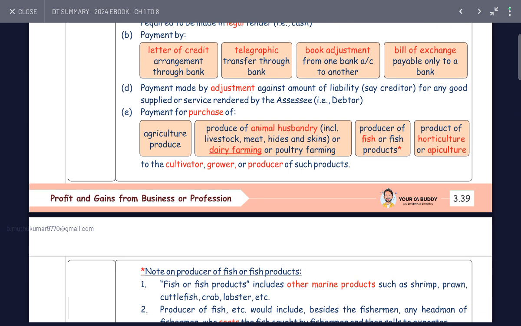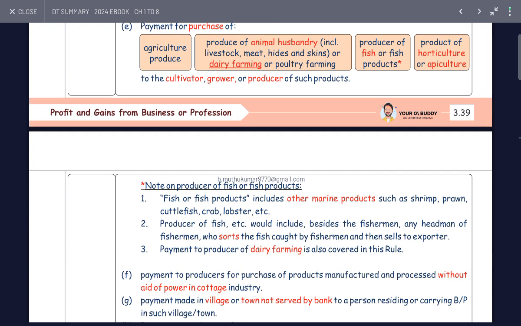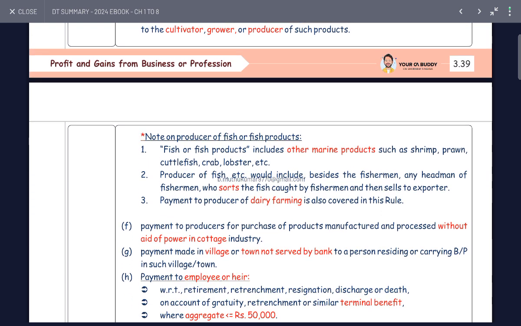Payment made for adjustment against the amount of liability, and for goods supplied and services rendered by account. Payment for purchase of agricultural produce, animal husbandry including livestock, meat, hides and skins, or dairy farming and poultry farming, produce of fish or fish products, horticulture, made to the cultivator, grower or producer. Fish and fish products include other marine products like shrimps, prawns, catfish, crab, lobster, etc. Payment to a producer of dairy farm is also covered in the rule.